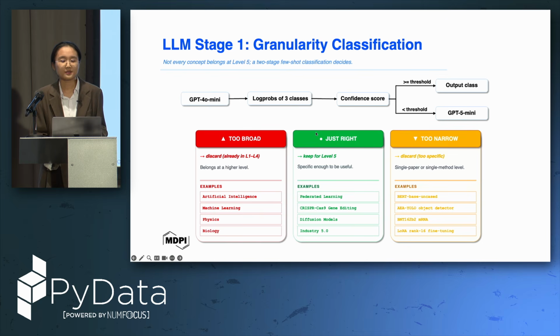When we started our project, GPT-5 Mini had just been released and it was kind of expensive. So we tried to solve everything with GPT-4o Mini. What is good with 4o Mini is that it has logprobs, so we know when it's certain and when it's uncertain. We convert logprobs first into a confidence score, and then we set a threshold. If it is quite confident on a specific output, we directly output the class, for example, "just right". And if it's less than the confidence threshold, we use GPT-5 Mini to make the final decision.